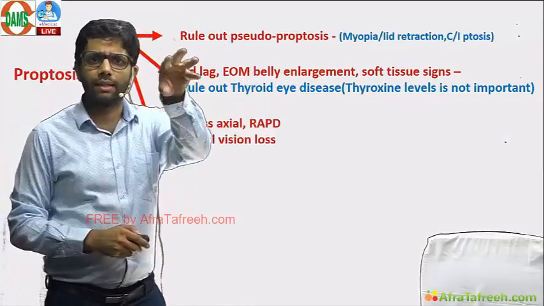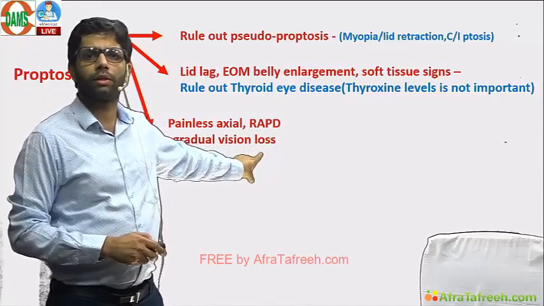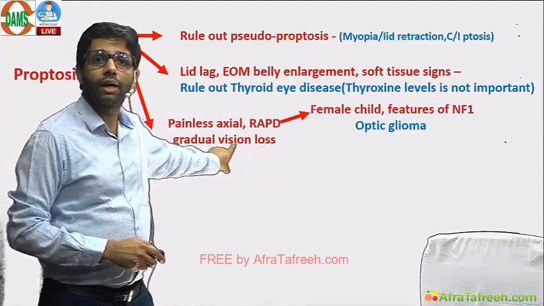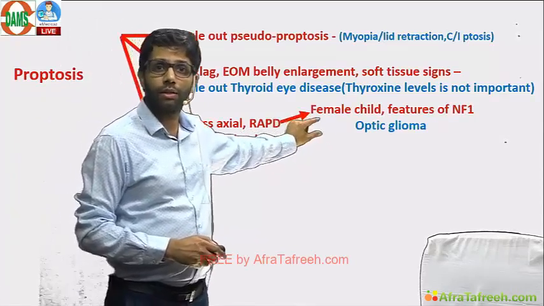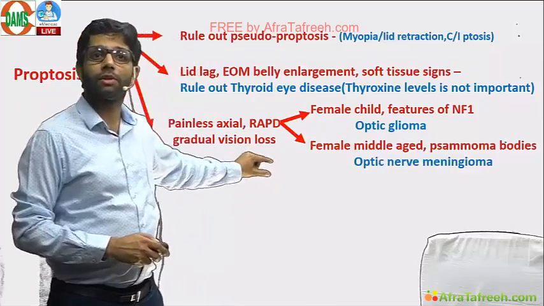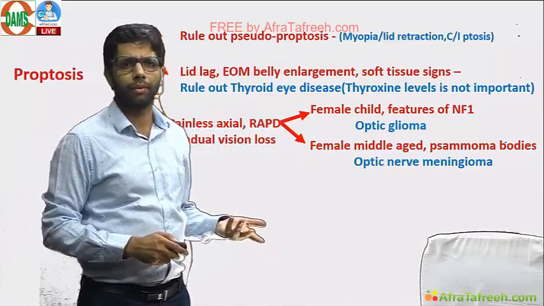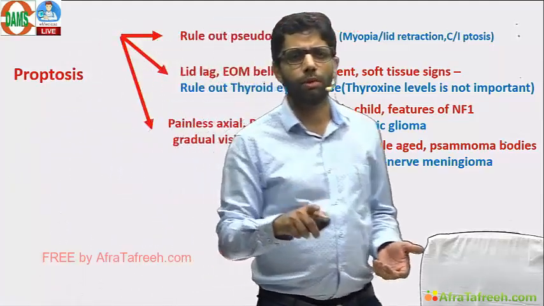Painless, axial, central proptosis, RAPD, relative afferent pupillary defect, always remember optic nerve disorder. In a female child, 5 to 10 years, neurofibromatosis 1, optic glioma. But if the same occurs in a middle-aged female, very important question, meningioma. Optic glioma is the most common ocular manifestation of NF1.